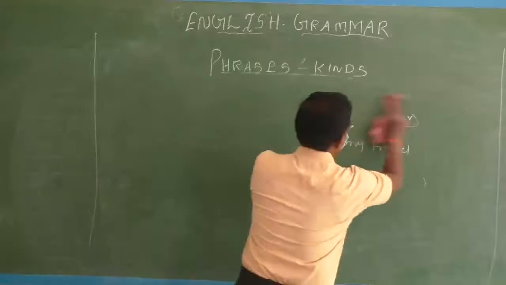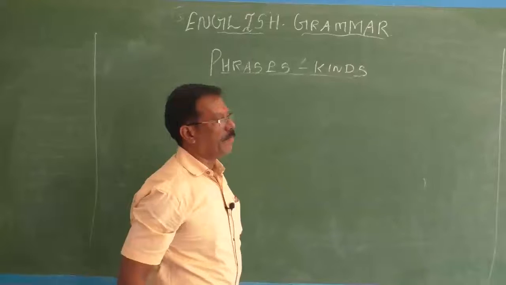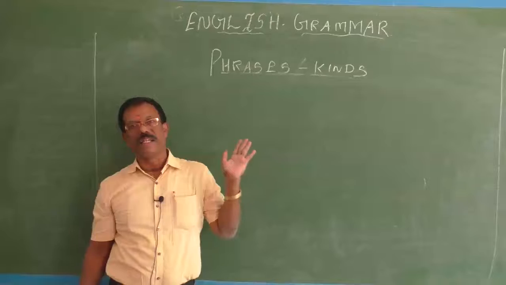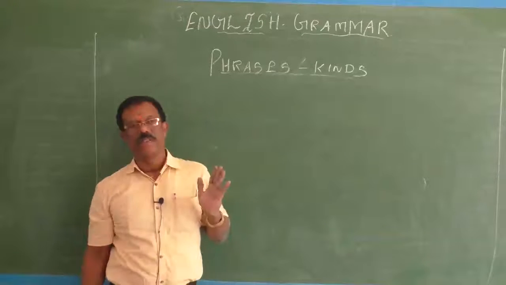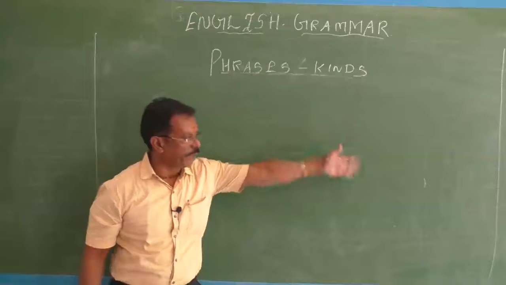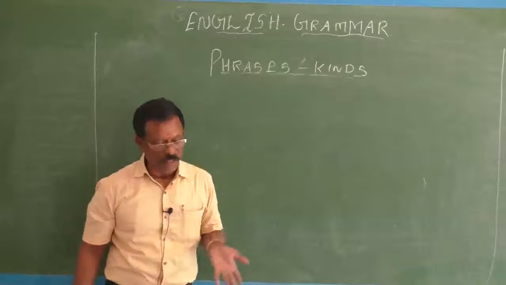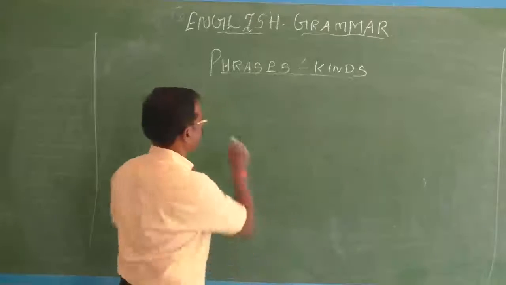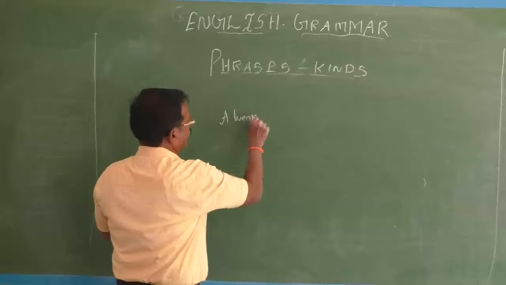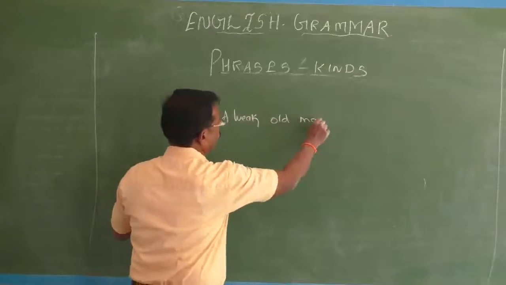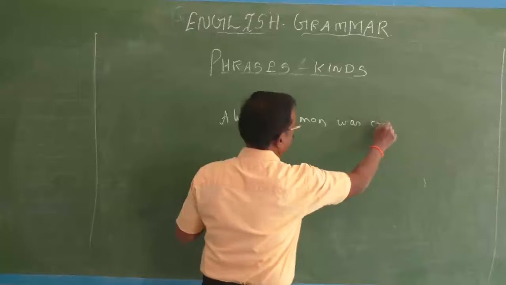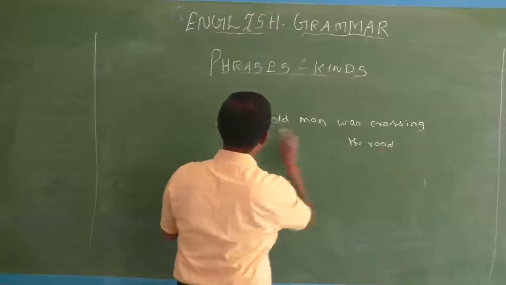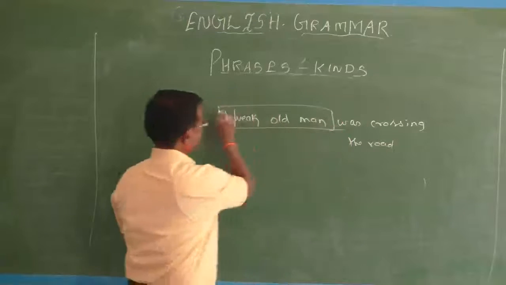So an adjective can be used attributively or predicatively. Suppose an adjective is used in the subject part, then it is called attributive adjectives. Suppose an adjective is used in the predicate part, then it is called predicatively used. Okay. A weak old man was crossing the road. For example, a weak old man was crossing the road. Here, a weak old man up to this is an adjective phrase.